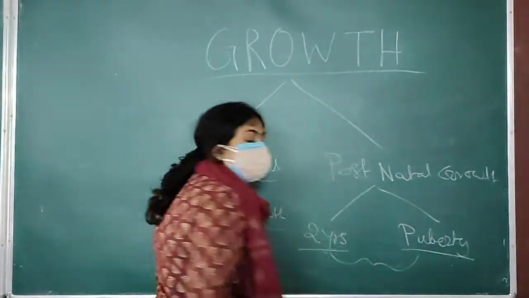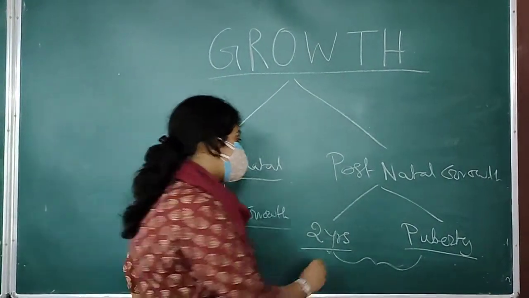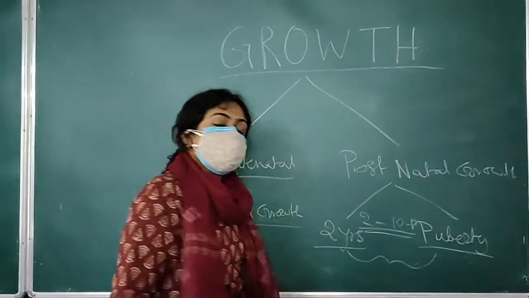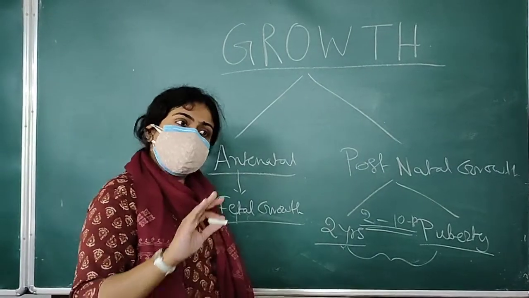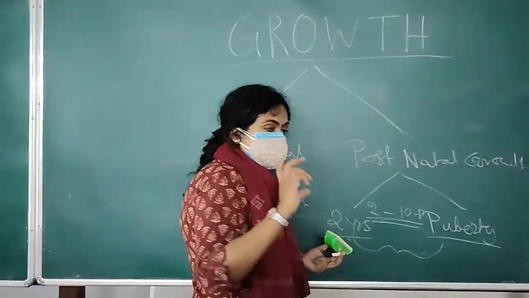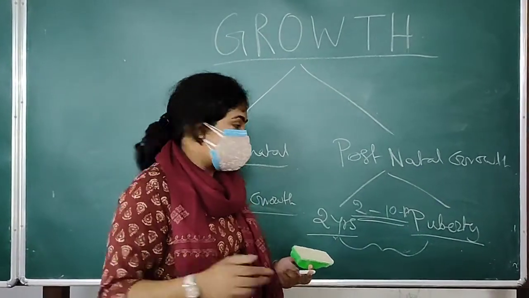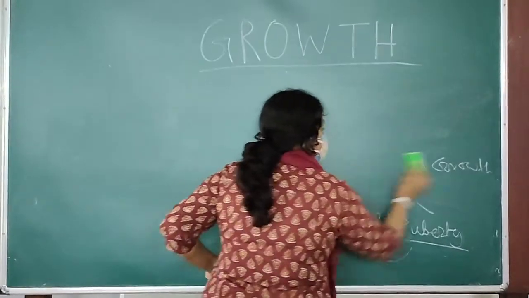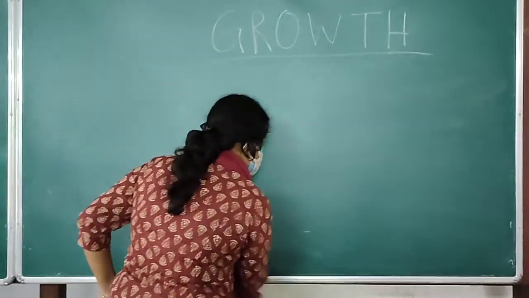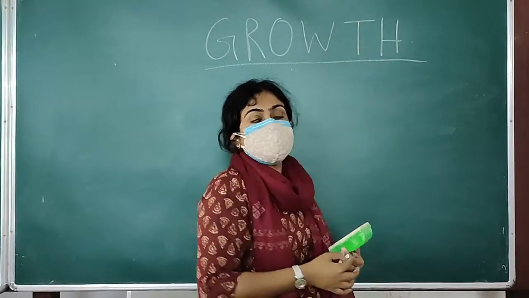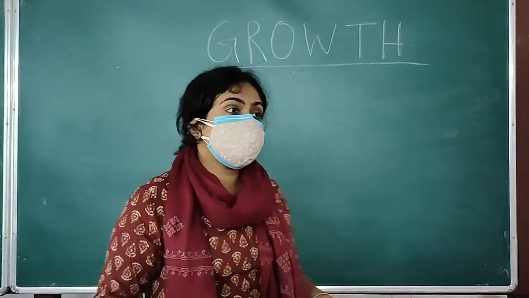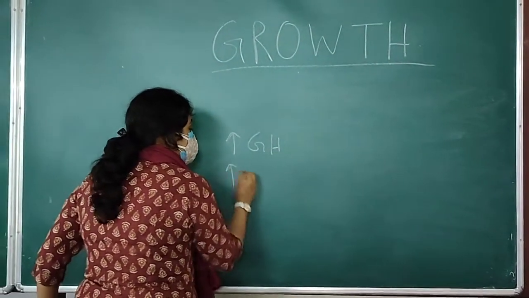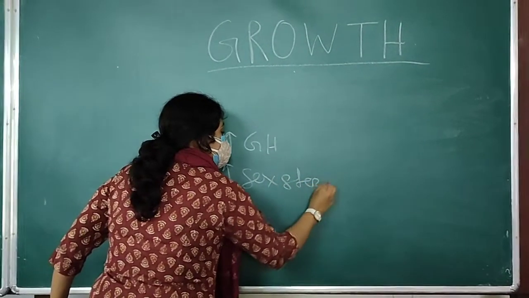In between, the growth rate is quite slow, that is from 2 years to 10 to 12 years. Though a person maintains their growth and becomes taller by a few inches, the growth rate as such is very slow. Now what happens in puberty? Puberty begins in girls at around 11 years and in boys at around 13 years. What happens there? GH concentration increases, and the sex steroids also play a very important role.